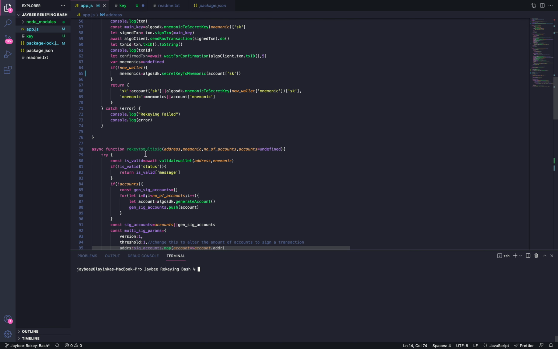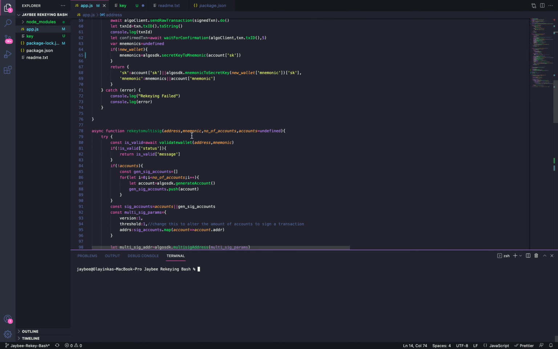The same thing happens in this function, but we first of all generate a multi-sig account as specified by the user. So this is a number, and this will generate a particular number of accounts. So any of these accounts can then be used to sign a transaction after the rekeying is complete.